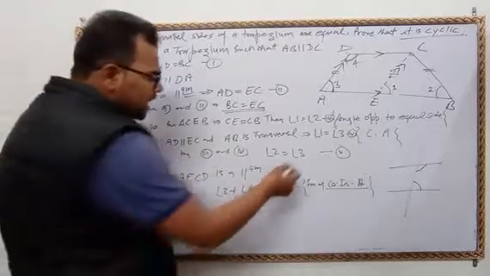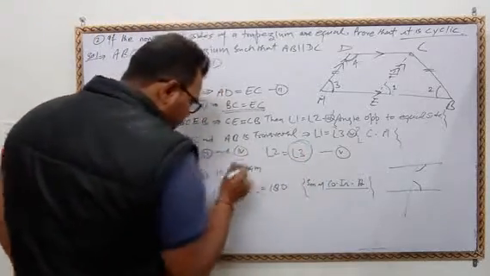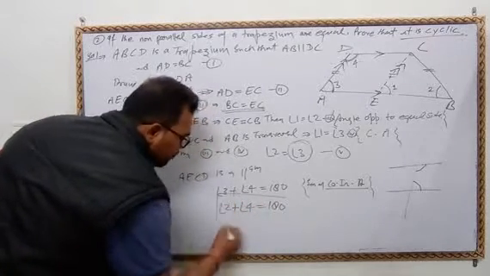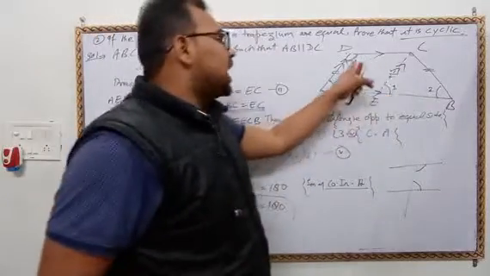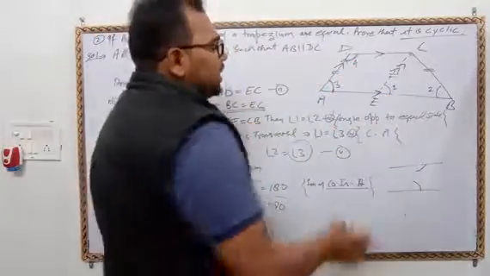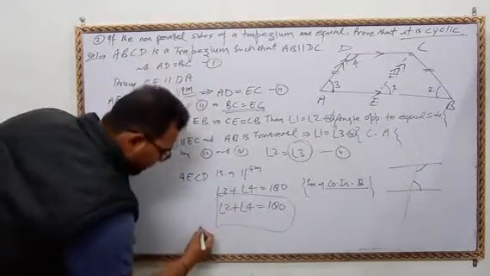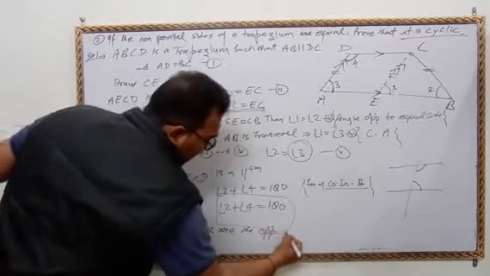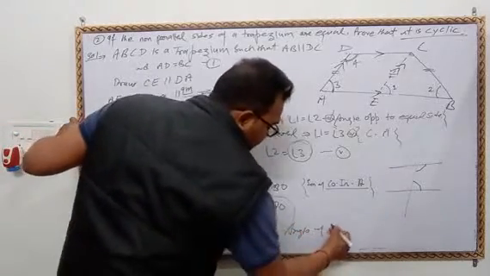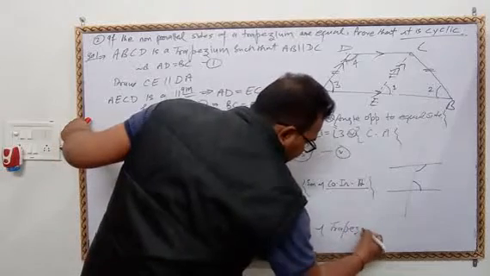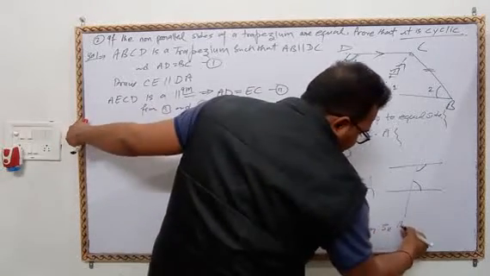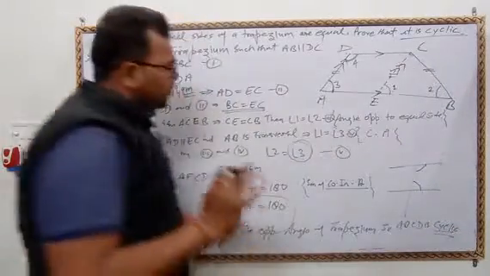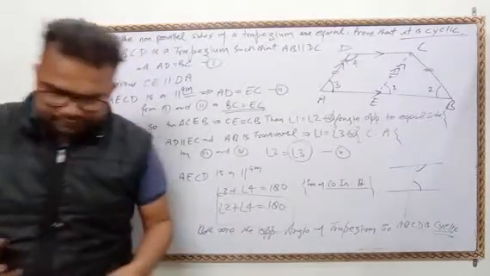But what is angle 3? Angle 3 is equal to angle 2. So angle 2 plus angle 4 will become 180. Now, angle 2 plus angle 4 is 180, but both are opposite angles of the quadrilateral. So ABCD is cyclic. I hope you all understand. Please note down.